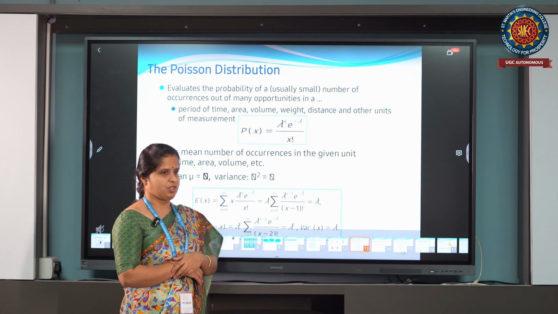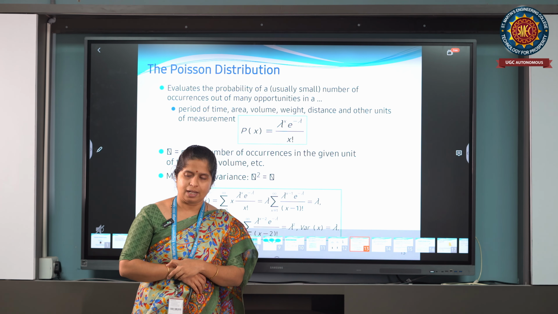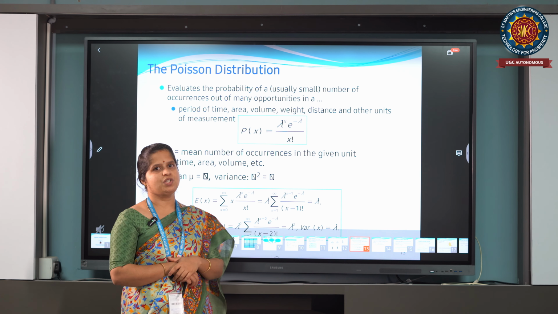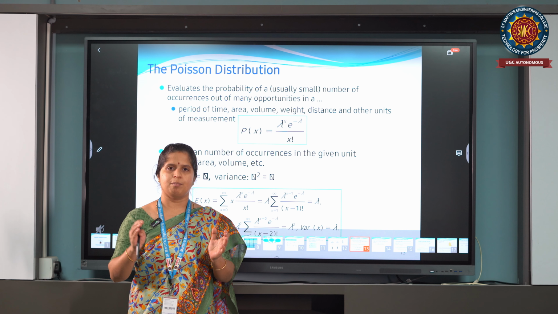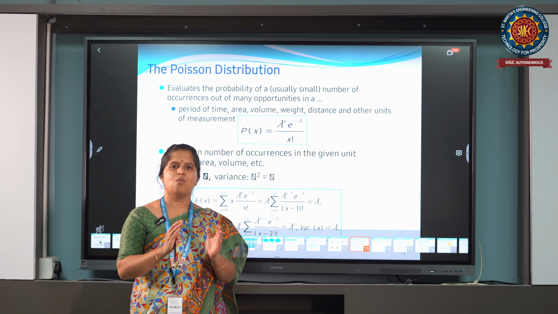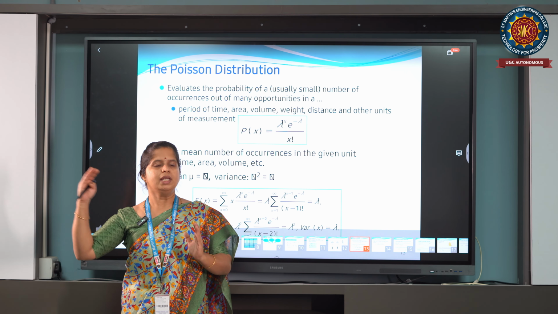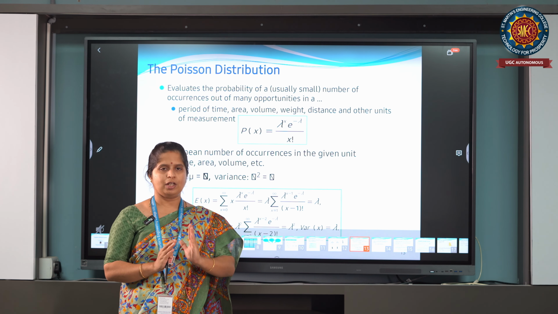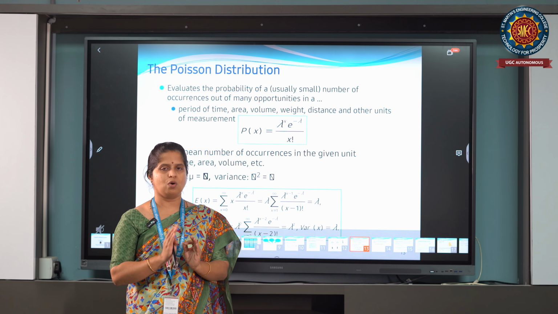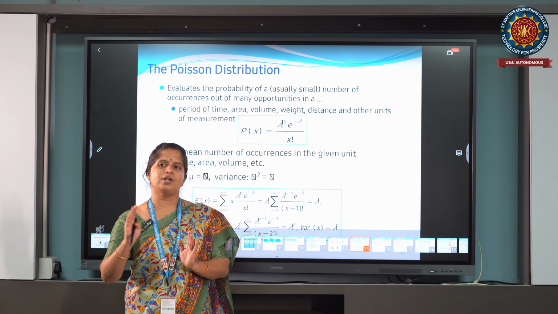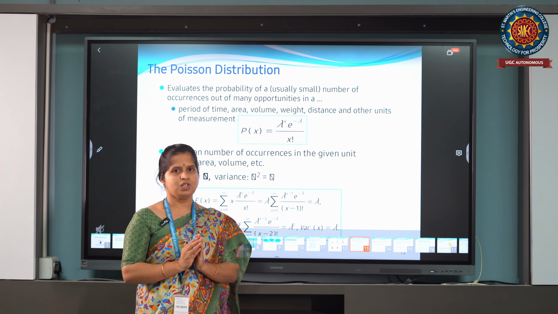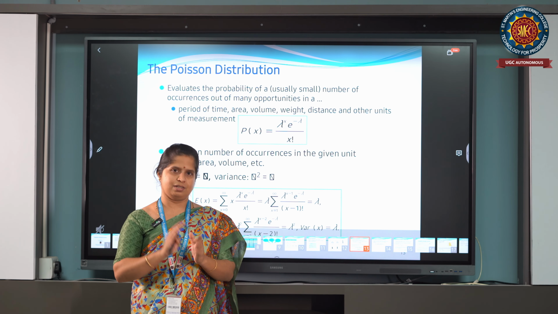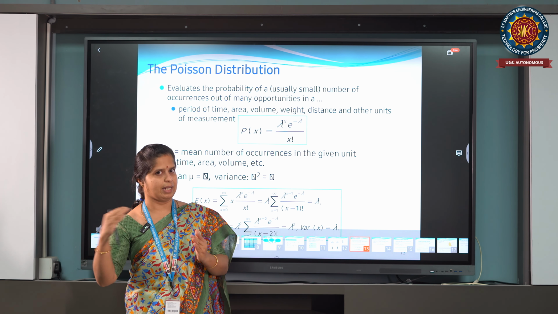The Poisson distribution is a very important type of discrete probability distribution in which x takes infinitely many values, x equal to 0, 1, 2, 3, and so on up to infinity. In the binomial distribution, x takes only the finite values 0, 1, 2 up to n. The Poisson distribution is countably infinite: we can count, but it is infinite.